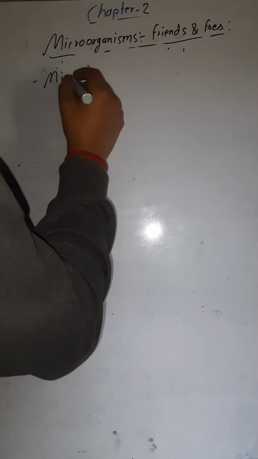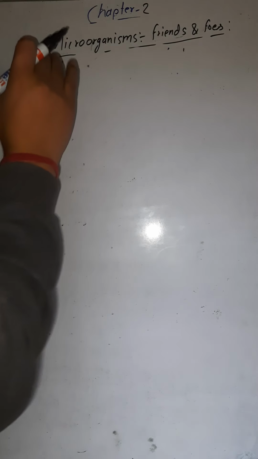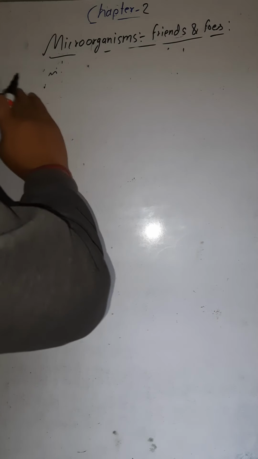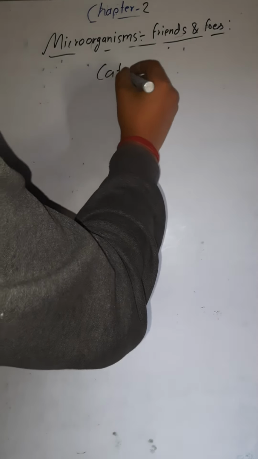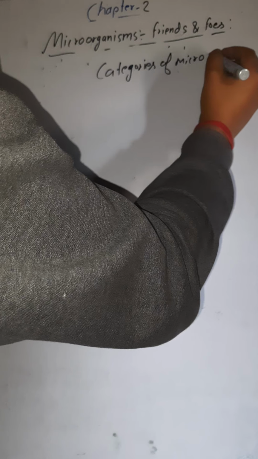Now, these microorganisms could be classified into two categories. Here I'm writing: categories of microorganisms.